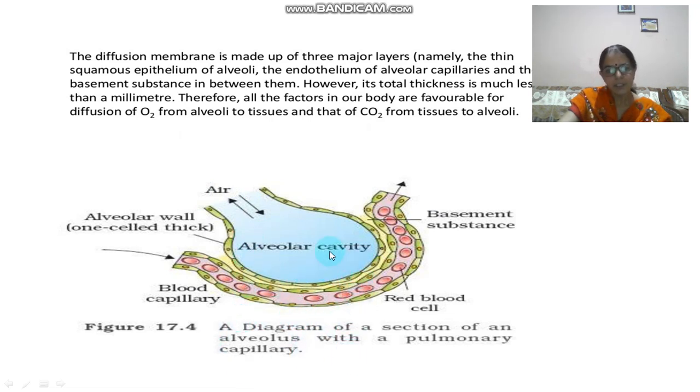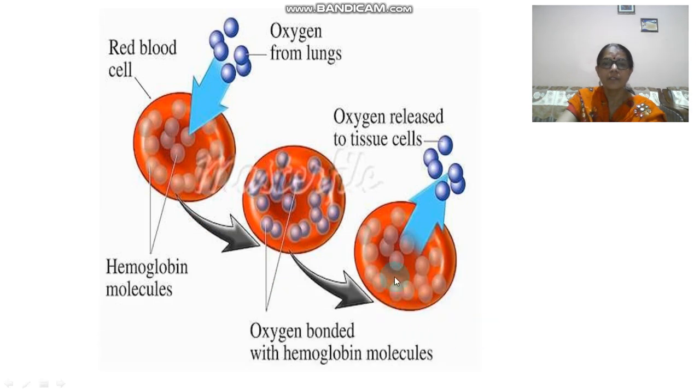You can see that the exchange of gases is taking place at two levels. One is between the air and the blood in the RBCs. Second is between the blood and the cell. So there are two parts. In this step, the blood is releasing oxygen to the cell and the cell is giving CO2 to the blood. This part of respiration is actually known as cellular respiration, meaning the respiration which is taking place inside the cells.